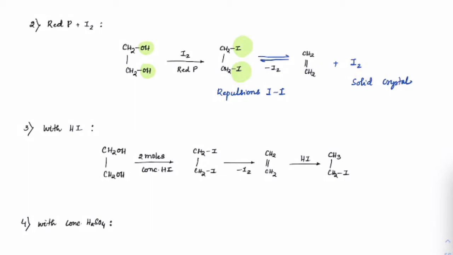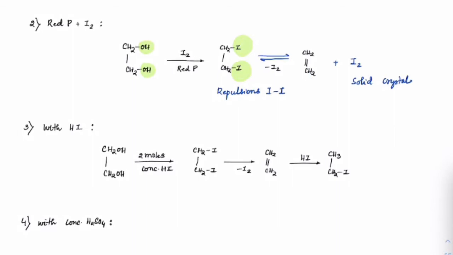But at normal temperature, due to repulsions and this solid crystal formation, the reaction tends more in the forward direction. So in questions, you should always make sure you do this: you remove iodine if it is vicinal and always write the alkene form as the product. So when you treat that with red phosphorus and I2, ethylene will be the product.